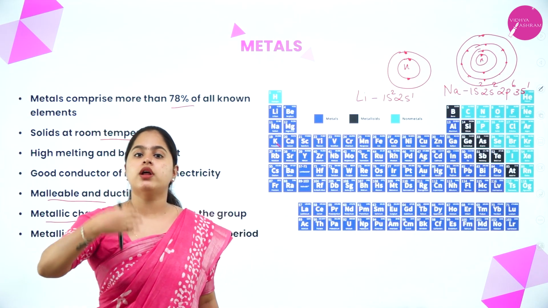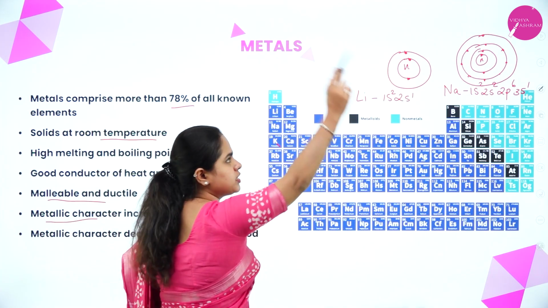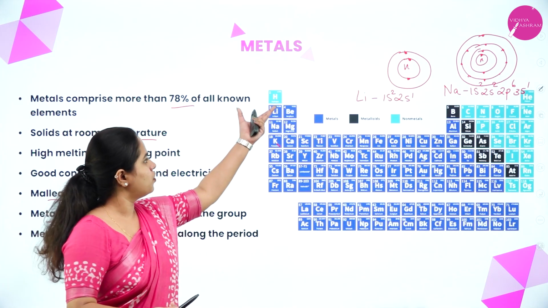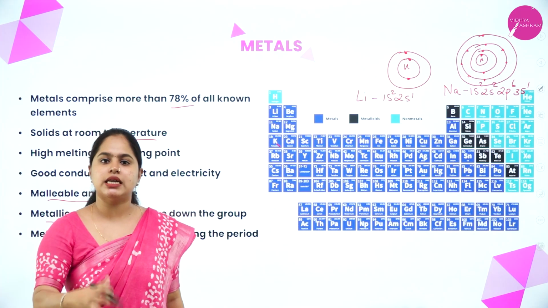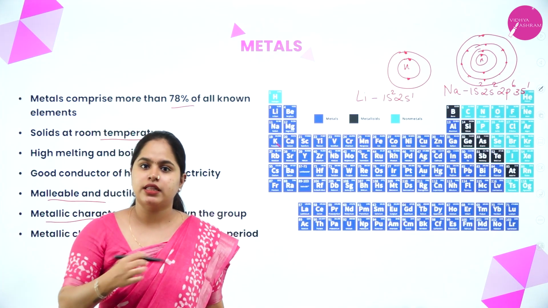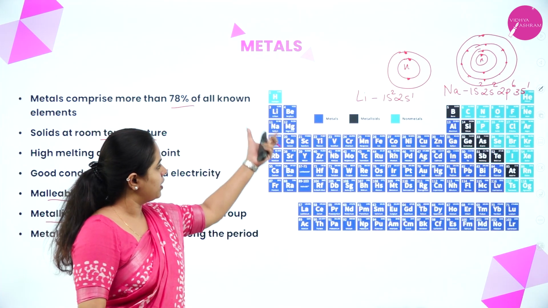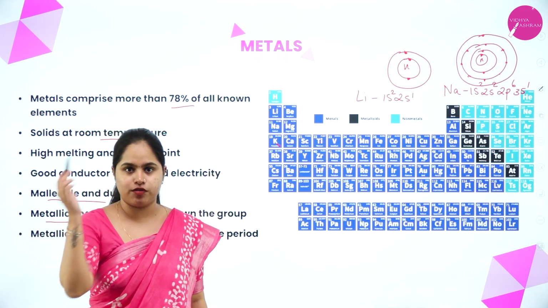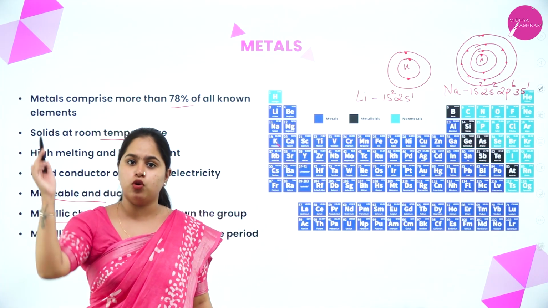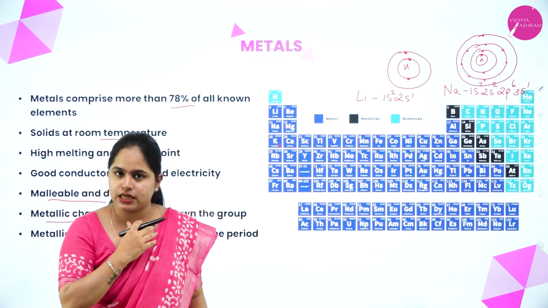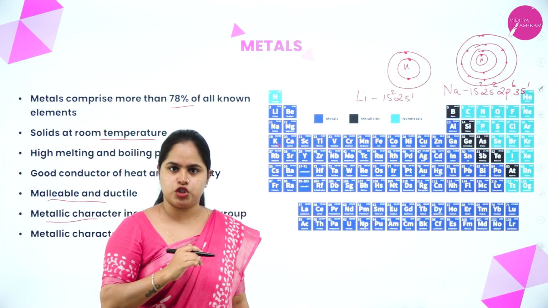Yes, because more and more shells are being added on. So you can see from here to there itself, the size of the atom has increased. So when we move down the group, the size of the atom increases, right? As said, metallic character means the electrons should be able to escape easily. So when we are moving down the group, as the size of the atom increases, the attraction between the nucleus and the outermost electron becomes less and less, right? So easily the electron can escape from the outermost shell, right?